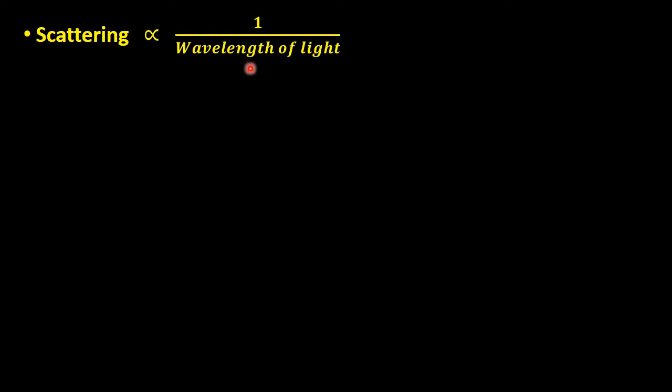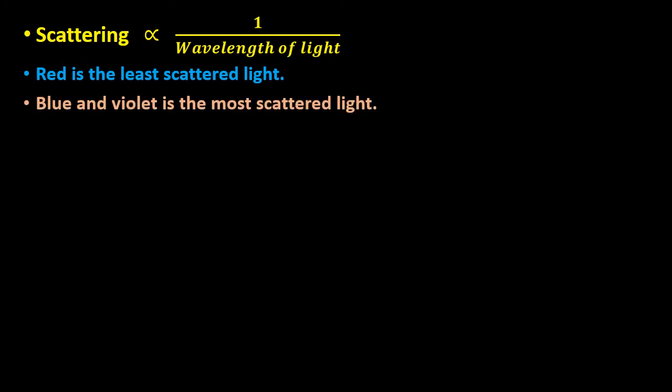And among the 7 colors, the red color has the longest wavelength and blue color has the shortest wavelength. So because of longest wavelength, red color will be least scattered, and the blue color as well as the violet color is the most scattered light.